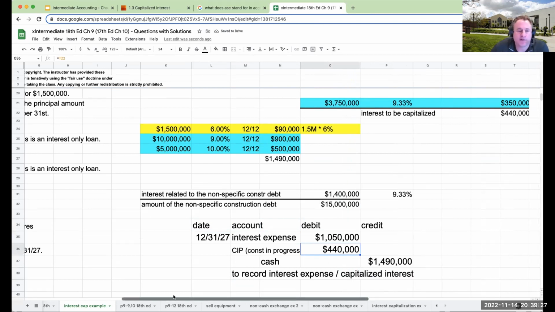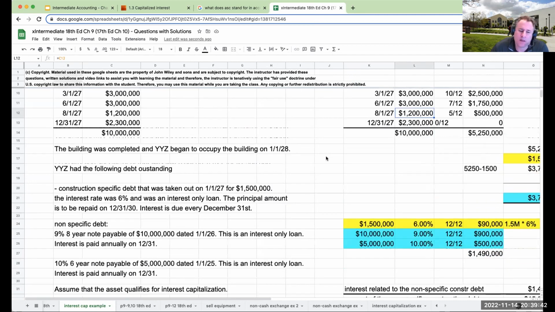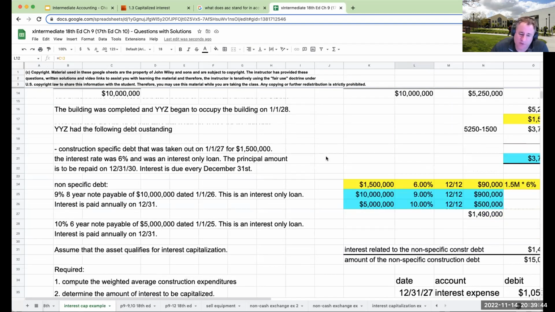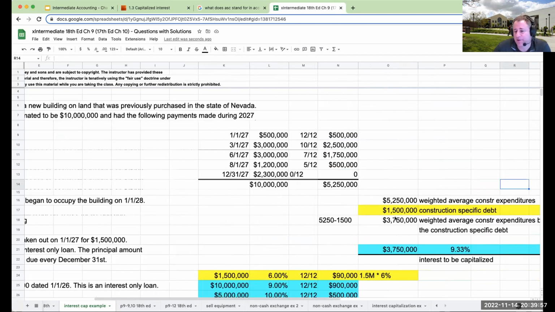So let's just take a look at it again, right? I went through and spent this money during the year, right? Dollars that I spent in March are different than dollars I spent in August, right? So I first have to say, well, what is my weighted average construction expenditures? We came up with 5.25 million. That's going to be the amount that's subject to interest capitalization.